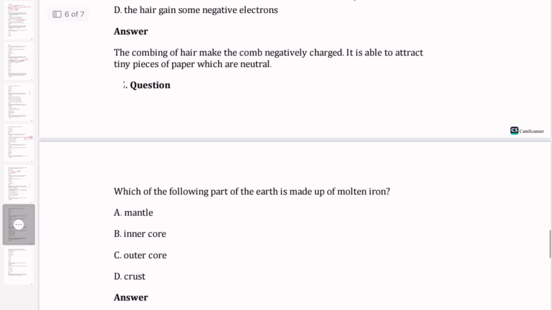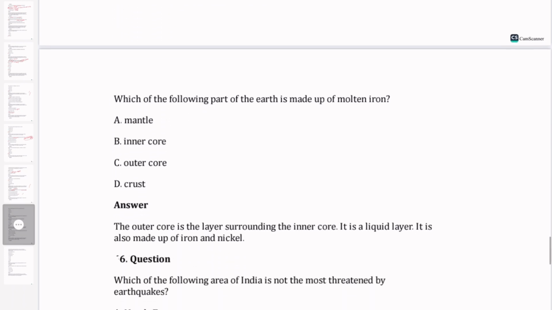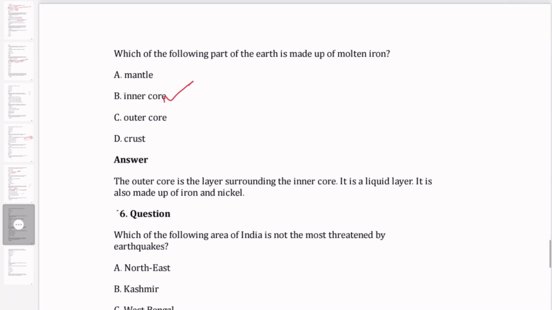Which of the following parts of the earth is made up of molten iron? The outer core is a layer surrounding the inner core. It is a liquid layer made up of iron and nickel. So the answer is the outer core, made up of molten iron.